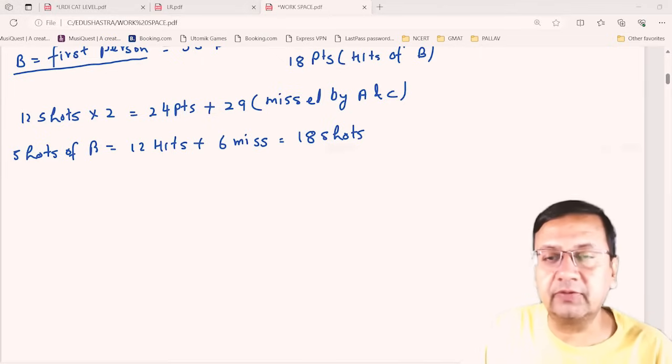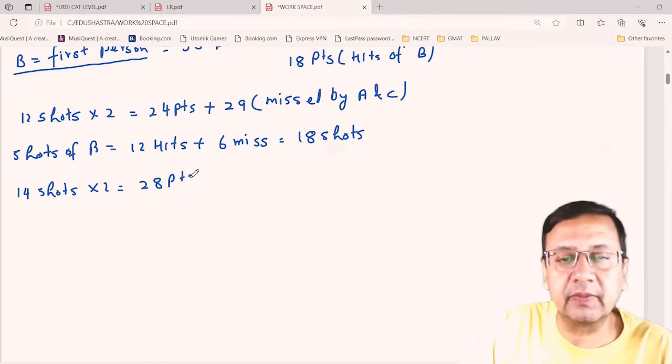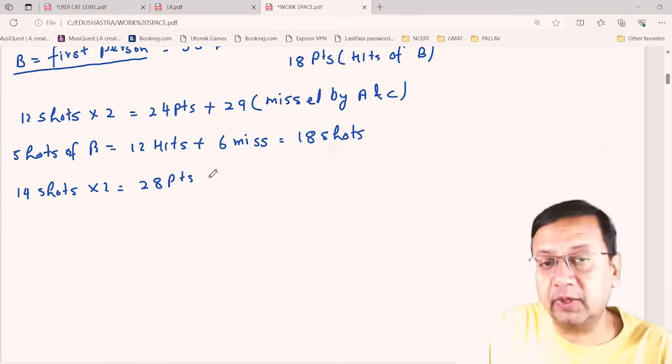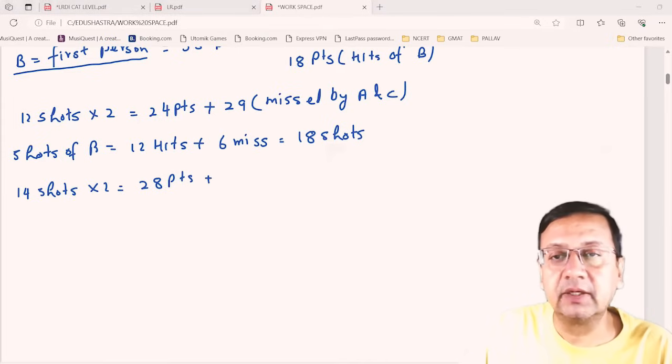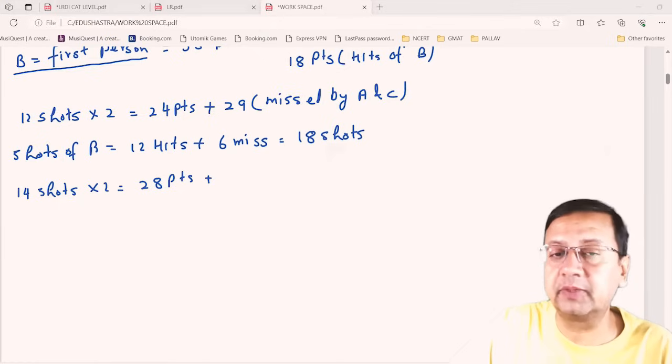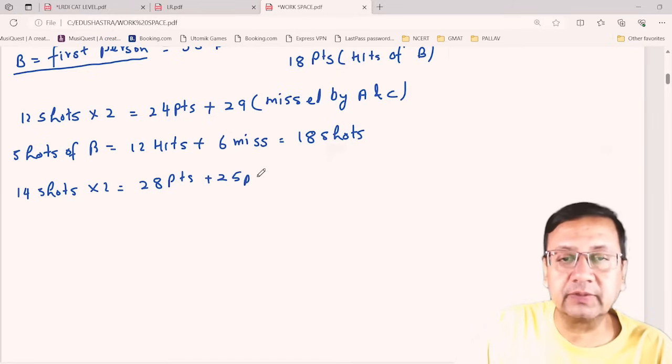So if I take say 14 shots, 14 into 2, that is how much? 28 points, right? 28 points by hitting the target. And how many are needed from the misses by others? That is 25 points.